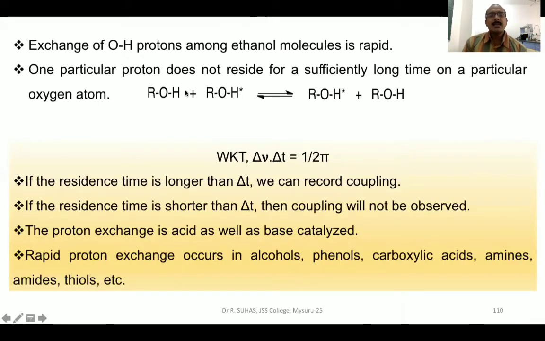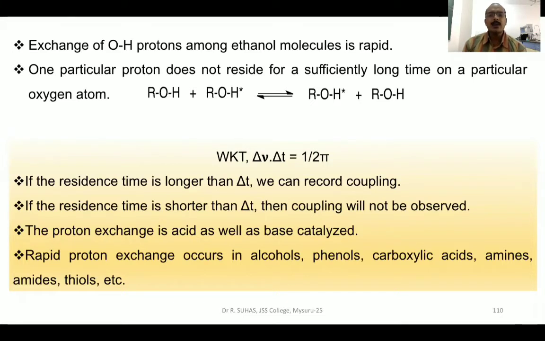As I said, the exchange of proton in the ethanol is so rapid that one particular proton does not reside for a sufficiently long time on a particular oxygen atom. Imagine this is one ethanol molecule, this is another ethanol molecule. As a result of exchange, what happens? This H star will go here, this H will come here. This is the proton exchange reaction. This happens particularly when the proton is attached to heteroatoms.